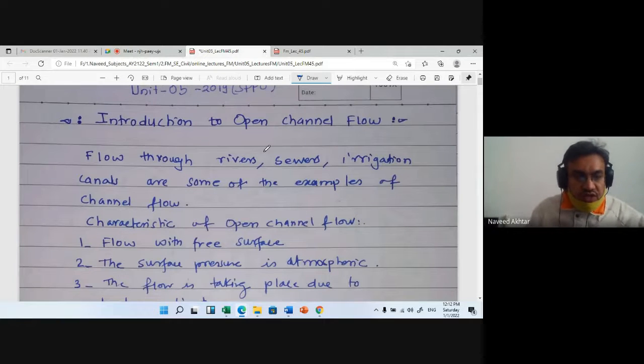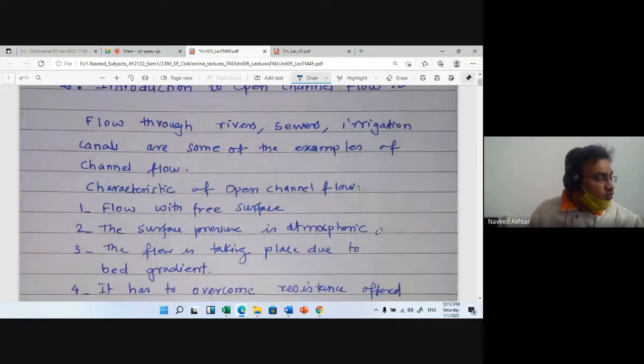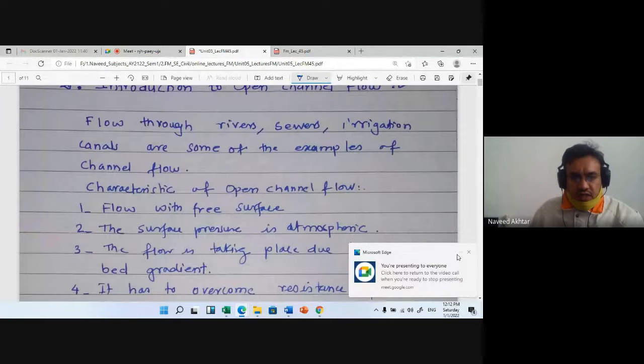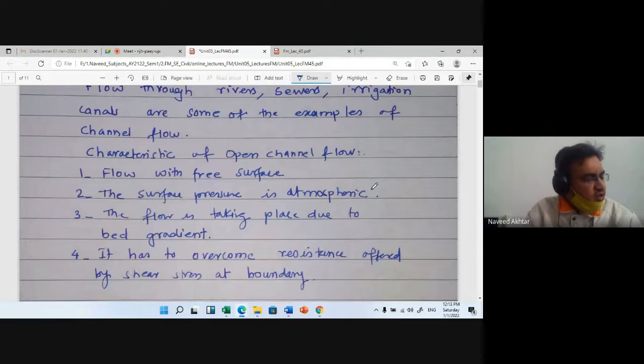Okay. So first we'll see the introduction to the open channel. Flow through rivers, irrigation canals, transportation canals, etc. are examples of channel flow. When I say channel flow, it is open channel flow. That is, fully forced flow will not be there. Pressurized flow will not be there in case of open channel. The characteristic of open channel flow is that it flows with a free surface.